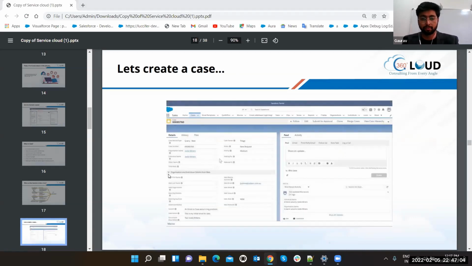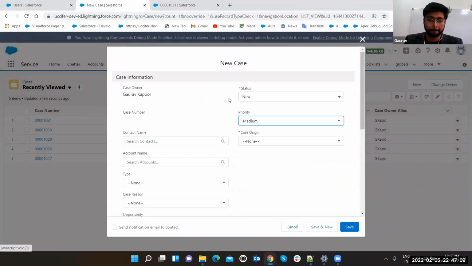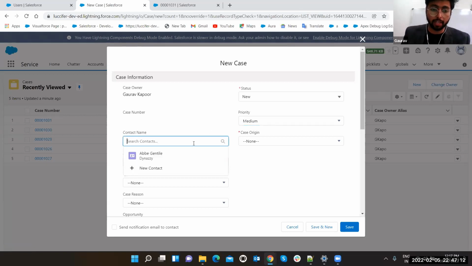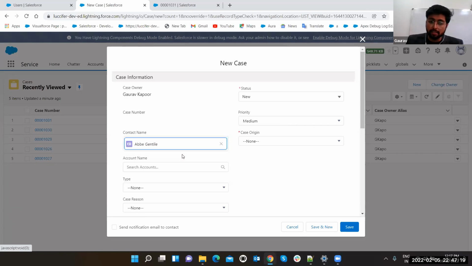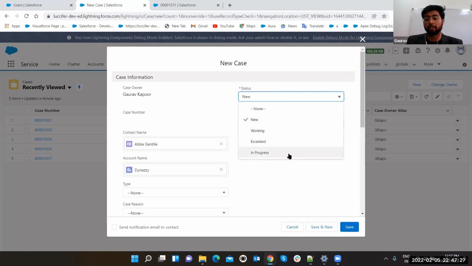Let's create a case. We can click New. So guys, what details do we have? First of all, we have the contact. Suppose Abhay Gentle is the contact regarding which this query is. We can select the connected account also. What is the status? This is New, Working, Escalated, or In Progress. Suppose there is a previous case which is already escalated, so we can also raise a case for that again. Any status you can provide, to say in which status the case is. You can also edit this.